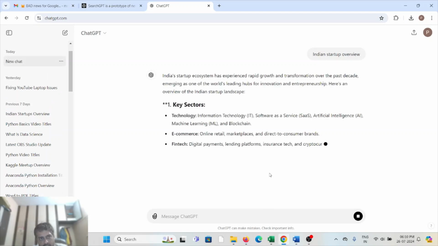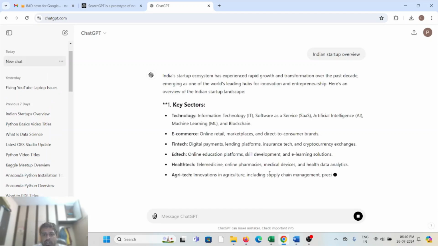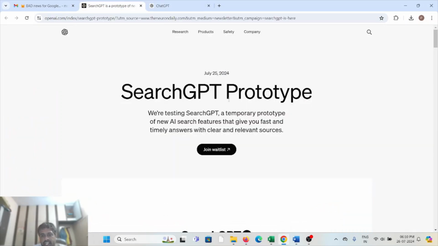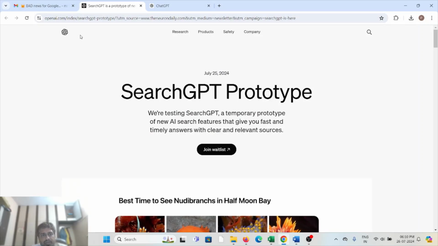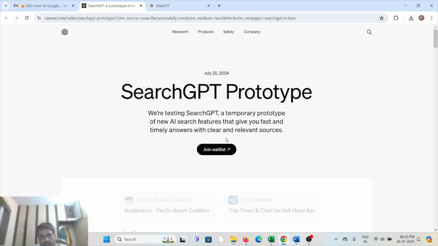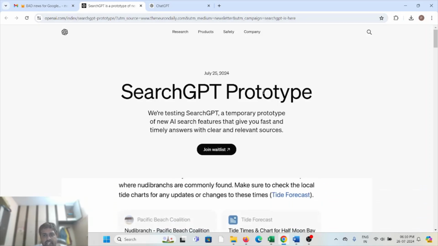Now this AI tool has come up with a new tool, a search engine, in order to give competition to the famous search engine. Okay, so that is SearchGPT prototype. Once you visit this particular site, openai.com/index/searchgpt-prototype, here you can see the SearchGPT prototype.